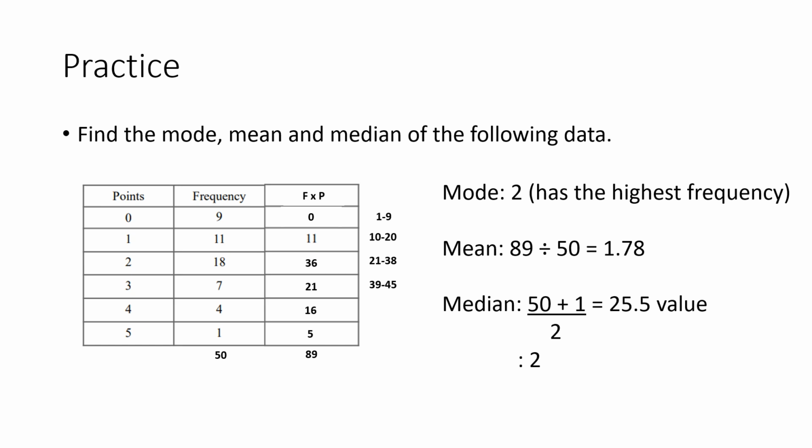So that gives me 20. 10 to 20 are 1s. The next 18 are going to be 2s, so the 21st to the 38th value are going to be 2s, and so on and so on. Now I don't really actually have to explain any higher than that, because we're after the 25th and a half value, and 25 and a half is between 21 and 38, so again, the median is a 2. Now, things to notice, the mode, the mean, and the median are all 2 or roughly 2. And you'll find that a lot. The averages will be roughly the same for your data sets.